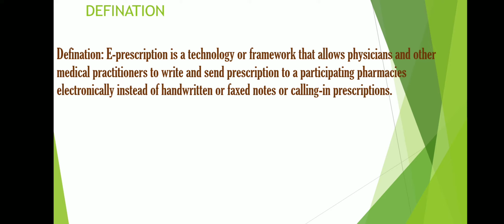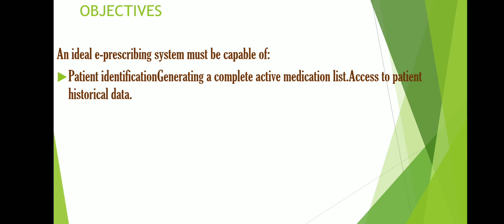And it is not a fax process, because it is electronic, a mail type of system, and obviously not a handwritten system, so it is an e-prescription system. Now talking about the various objectives, what is the purpose of preparing an e-prescription system? In an ideal e-prescribing system, there should be provision for patient identification.